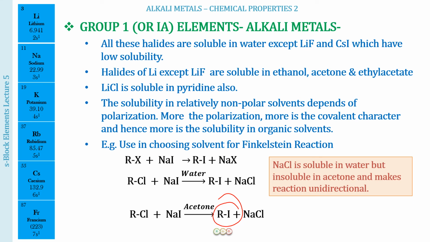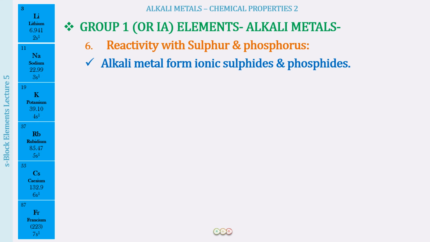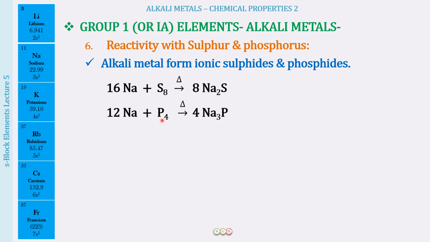Okay, so I am trying to teach you my level best. Next we have very easy reactions for you people now, sulfur and phosphorus. All the alkali metals will be forming ionic sulfides and ionic phosphides. So sodium on reaction with S8, the molecular form of sulfur, will be forming sodium sulfide, and when it reacts with P4, we heat the two of them together, they will be forming sodium phosphide.